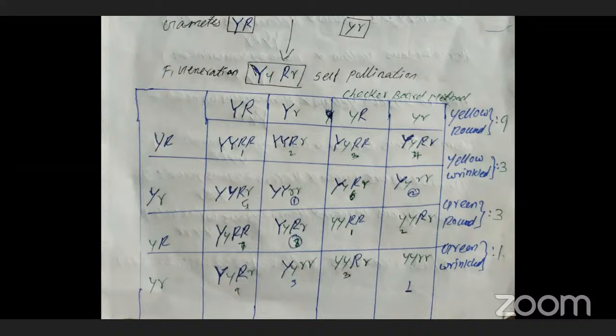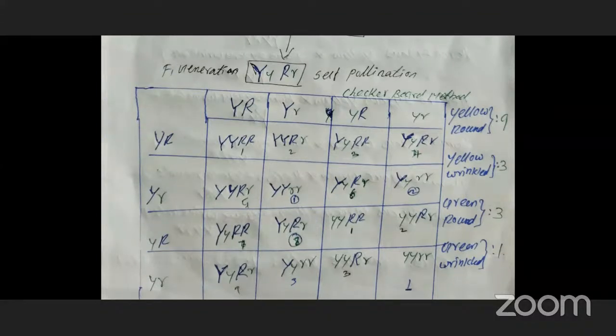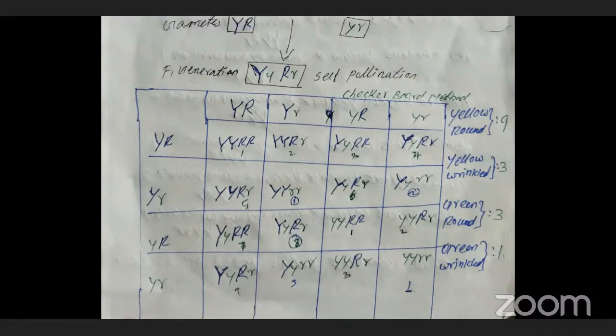So at that time, the first male gamete will be fused with the female gametes. Capital Y capital R crossed with the first gives capital Y, capital Y, capital R, capital R. Similarly, capital Y capital R is crossed with the second gamete, and we get capital Y, capital Y, capital R, small r.